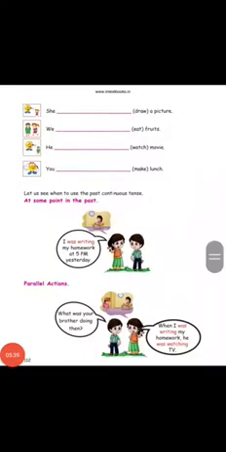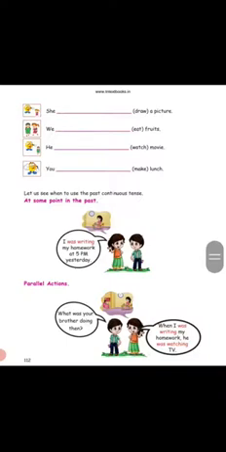Next one, she was taking a picture. We were eating fruits. He was watching a movie. You were making lunch. Let us see when to use the past continuous tense. When do we have to use the past continuous tense? At some point in the past, I was writing my homework at 5 p.m.